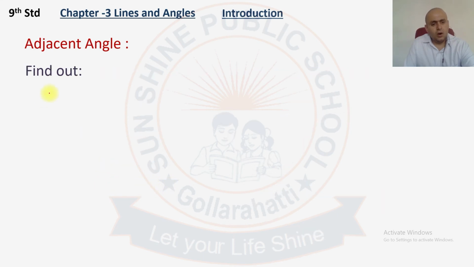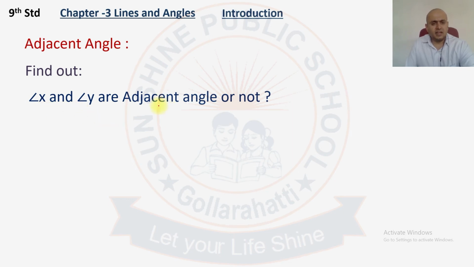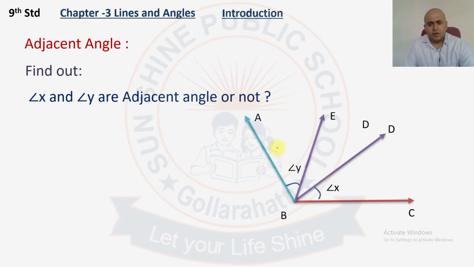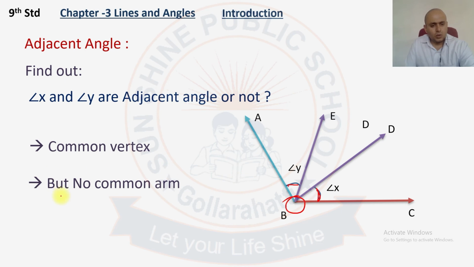How to find out if they are adjacent angles? So let us see whether angle X and angle Y are adjacent or not. Here, are angle X and angle Y adjacent or not? No. Here we have a common vertex, the common vertex is B, but no common arm.